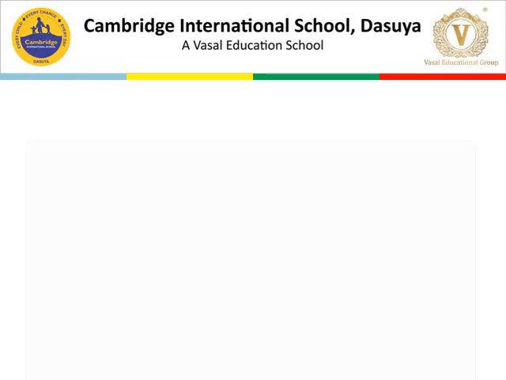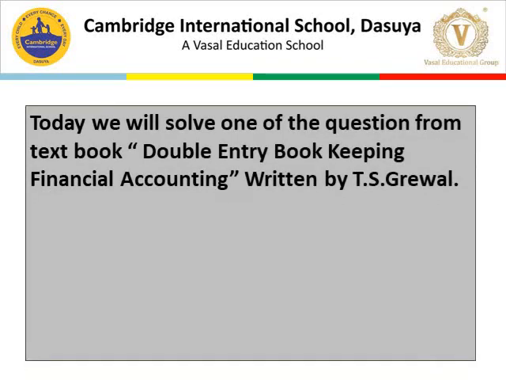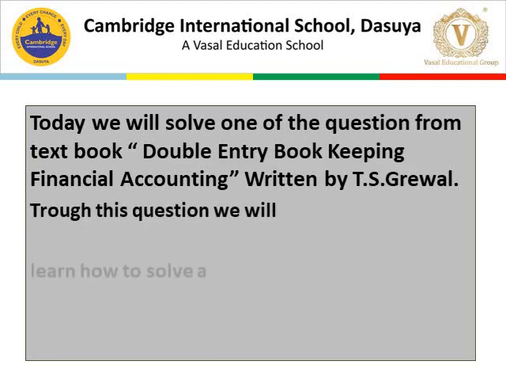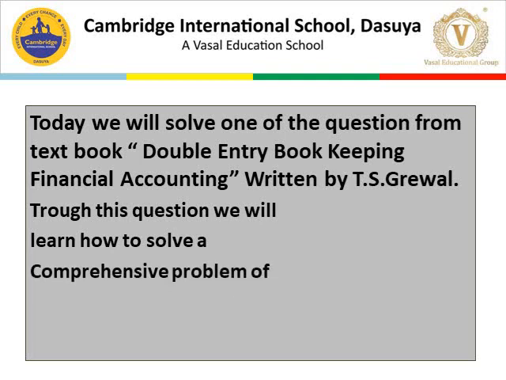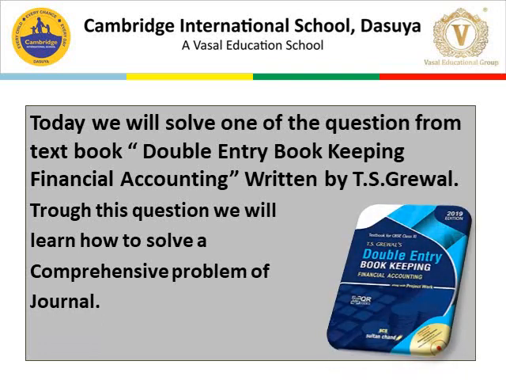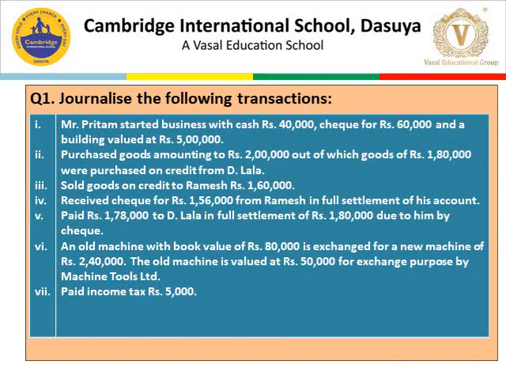Today we will solve one of the questions from the textbook Double Entry Bookkeeping Financial Accounting written by Dr. T.S. Grewal. Through this question we will learn how to solve a comprehensive problem of journal. Here is the question we will solve today.